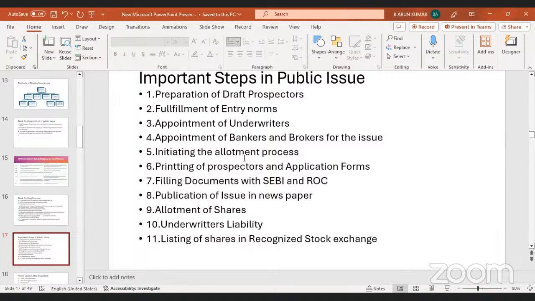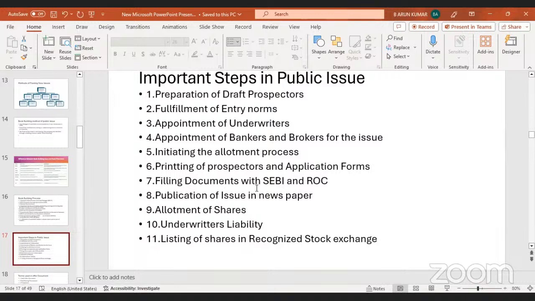Then they appoint the bankers and brokers for the issue, and initiate the allotment process. After completing the issue, they allot the shares to the particular subscribers. Then after printing the prospectus and application forms, they give them to the equity shareholders.